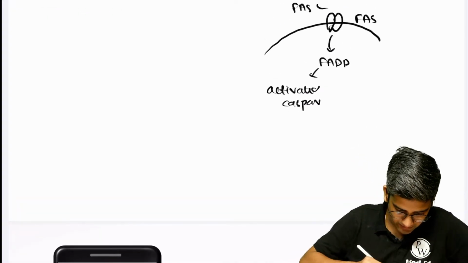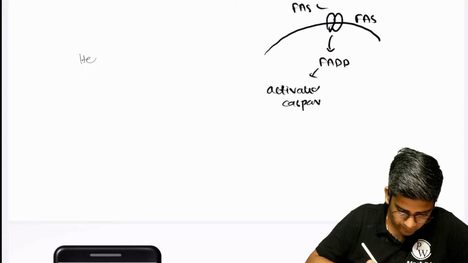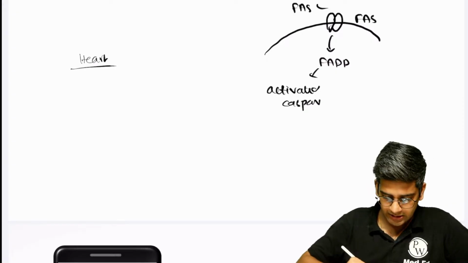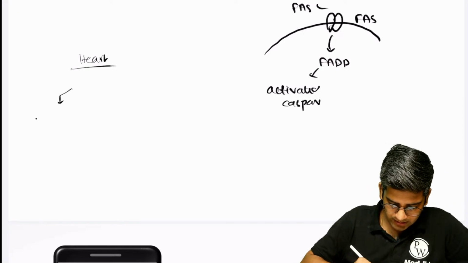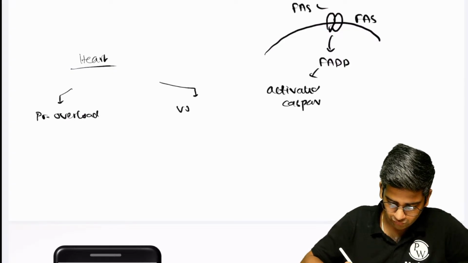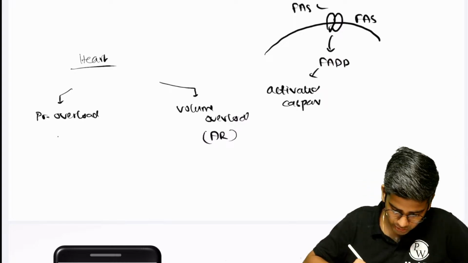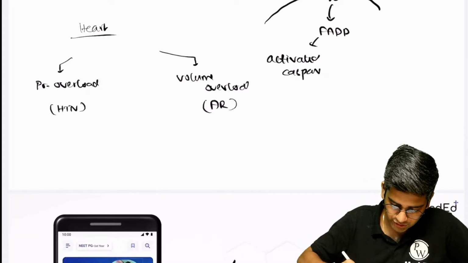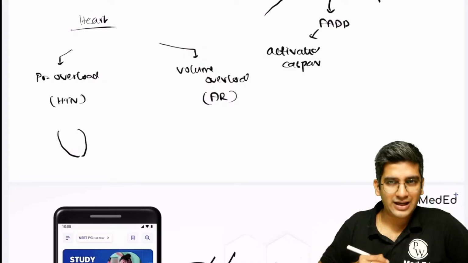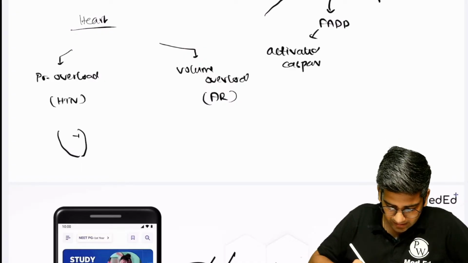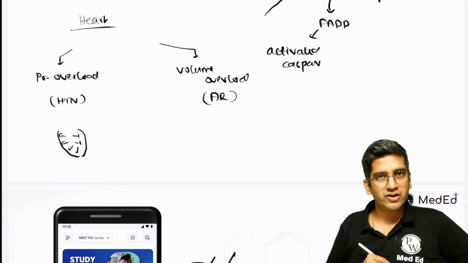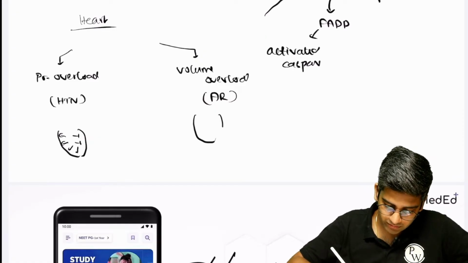You asked for this, no? I missed it. So let's say heart. Fine. So you have a heart. One is pressure overload, right? One is volume overload. The volume overload is where we have the aortic regurgitation and all those things, more blood volume. Pressure overload is where hypertension is, right? It's pressure. Let's take this is a chamber of my heart. Can I say increased blood pressure will exert the same outcome everywhere? Yes, Rishan. But volume, regurgitation.